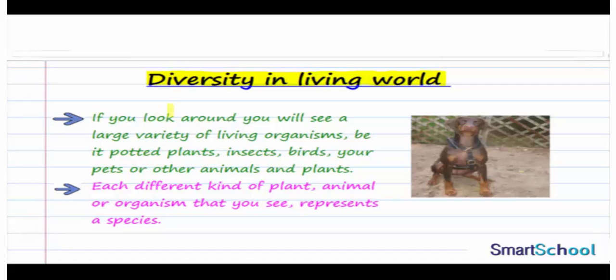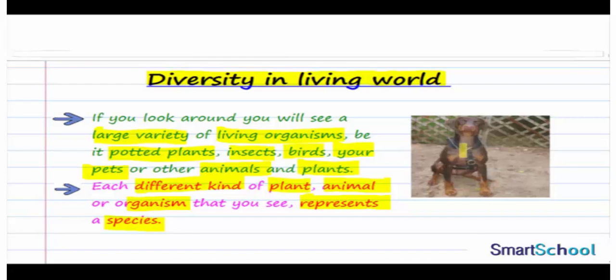If you look around, you will see a large variety of living organisms, be it potted plants, insects, birds, your pets, and other animals and plants. In your general observation, you must have noticed all these living organisms. Each different kind of plant, animal, or organism that you see represents a species. So, each kind of organism that you see around yourself represents one or the other species.